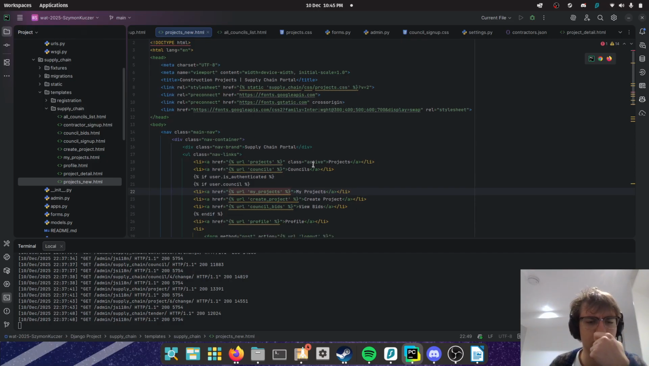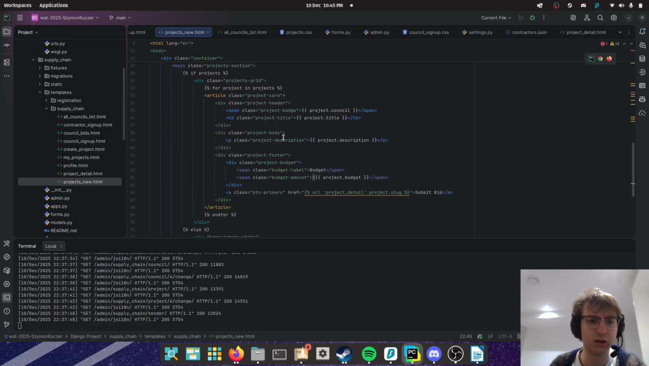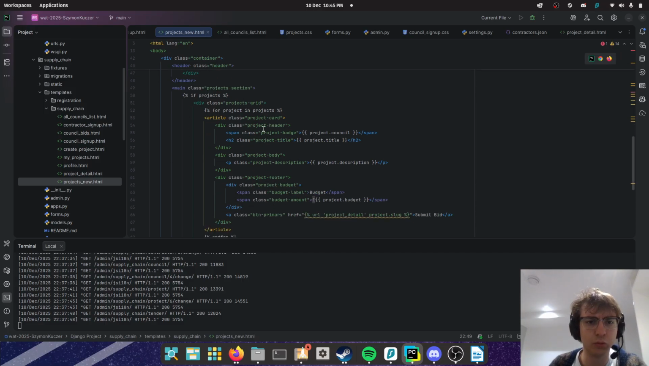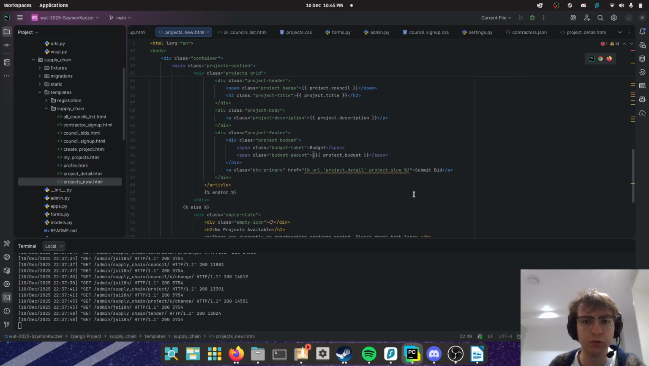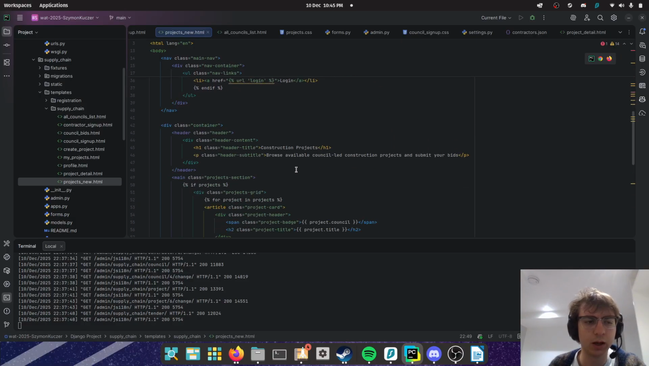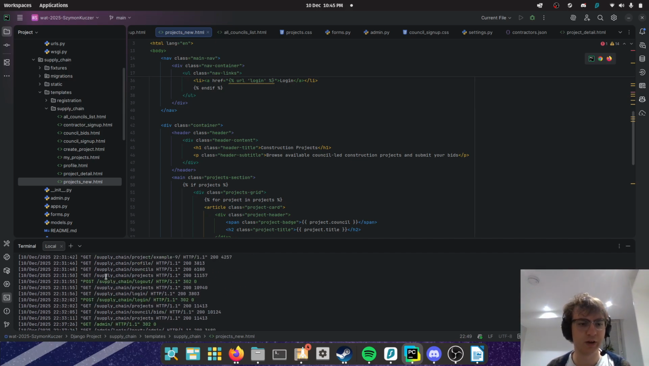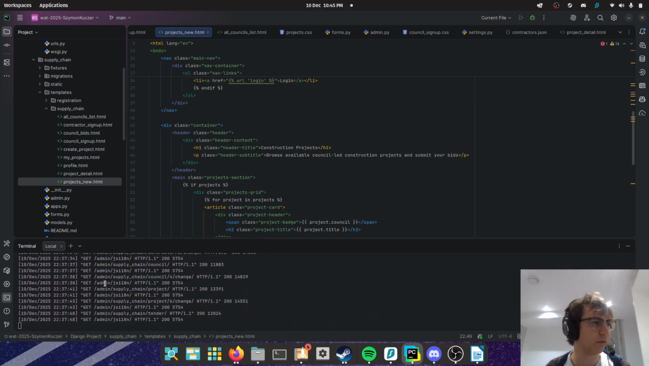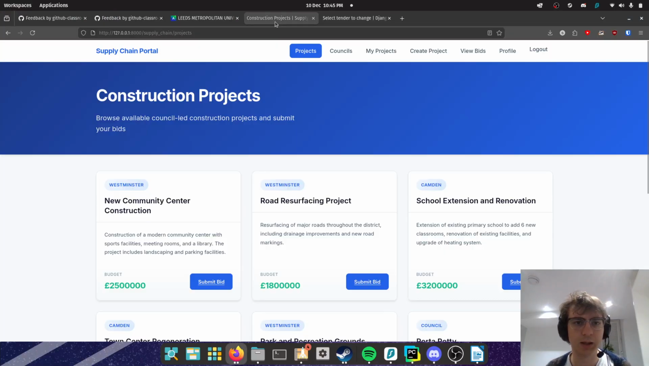The projects underscore new just lists all the projects that currently exist. So for project in projects, it lists all of them one by one and does all that magic. Alright, awesome. Hopefully that's enough of an explanation. I've got the page open here on the side.